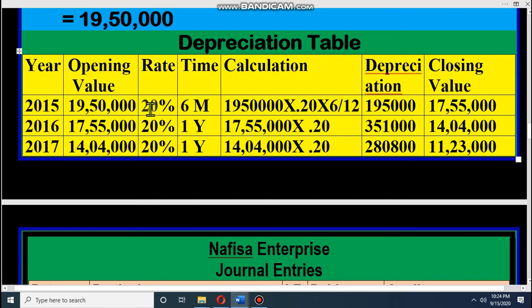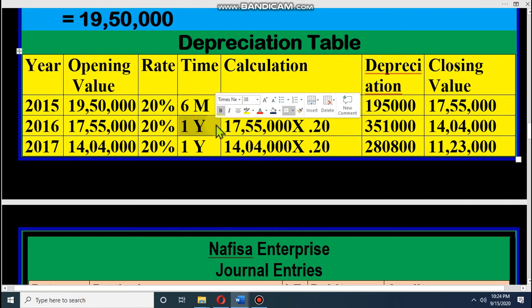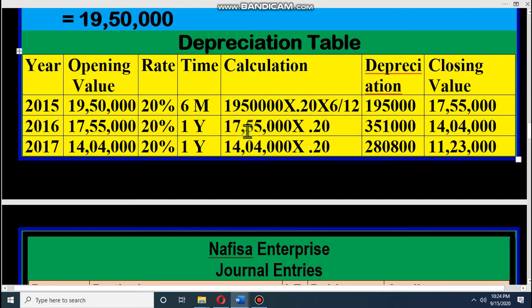What is closing value? Opening value minus current year depreciation, then it is closing value. That means this is the depreciable value for next year. So for 2016 we have a machine of 17 lakh 55,000 and the rate of depreciation is 20%. This year we use this machine for the whole year, so here no 6 by 12. 17 lakh 55,000 into 20% means 3 lakh 51,000.